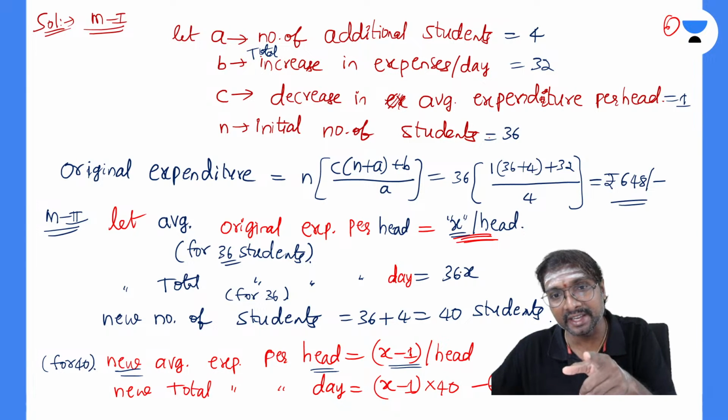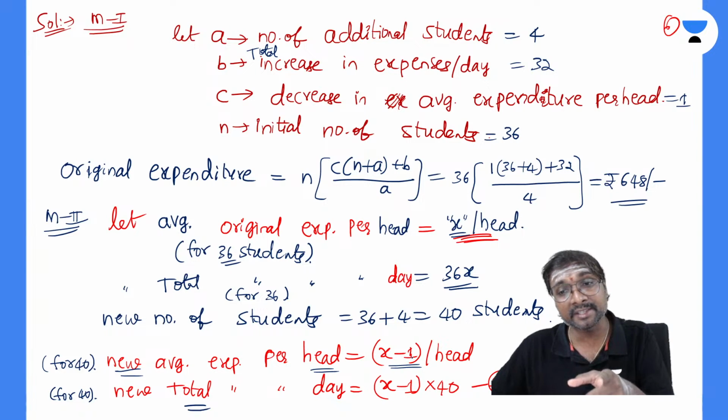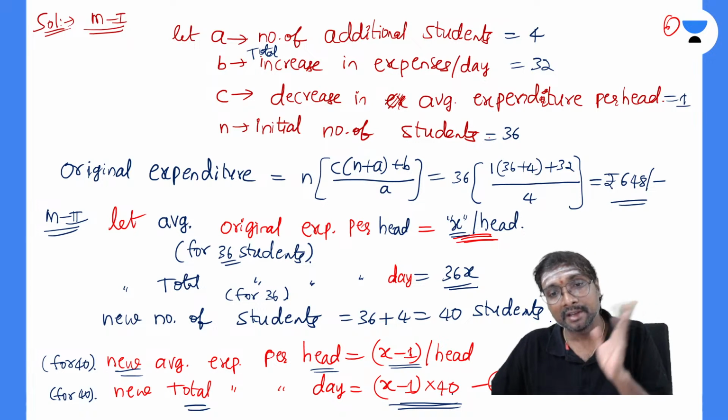Per head x is there, so for 36 it will be 36 into x. Similarly for 40 students, x minus 1 per head, and total 40 heads are there. So 40 into x minus 1 is the new total expenditure.